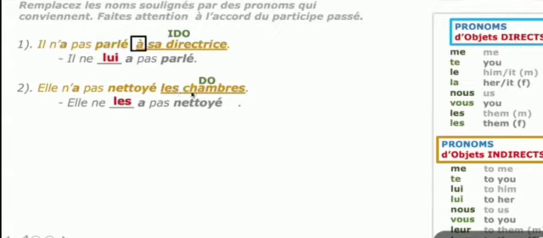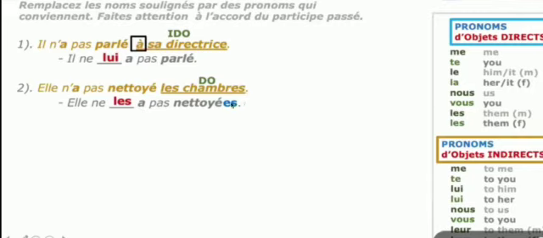Here, les chambres, the bedrooms, is feminine plural. So you have to do the agreement at the end of the past participle. You have to add es because it is a plural form. So remember this, and you have to change it, otherwise you will lose marks.